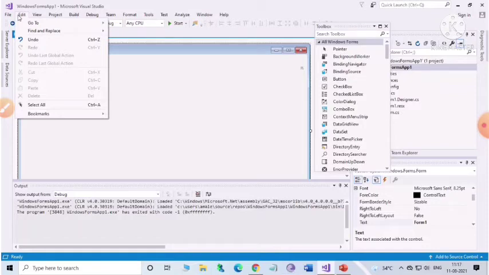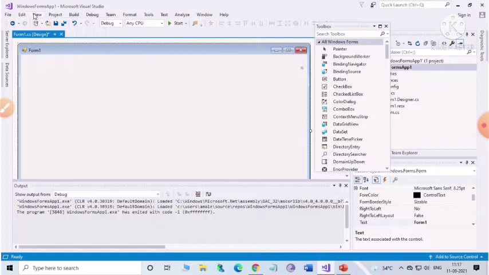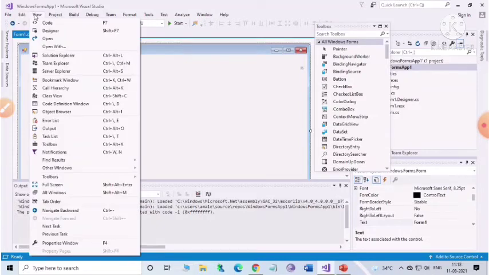Next one is View. If you click here, you will have all the options available under it. This menu deals with opening and closing of windows within the IDE. For example, Solution Explorer, Team Explorer, Server Explorer, Properties window, Output window, and Toolbox, etc. All these are available under this category.